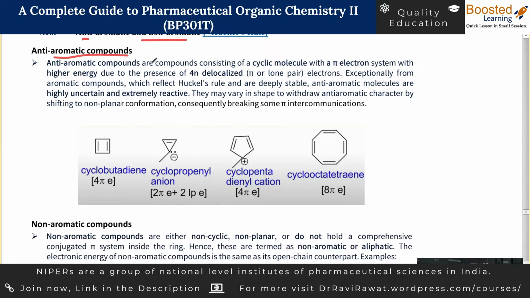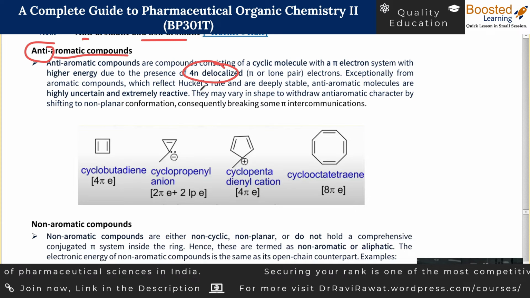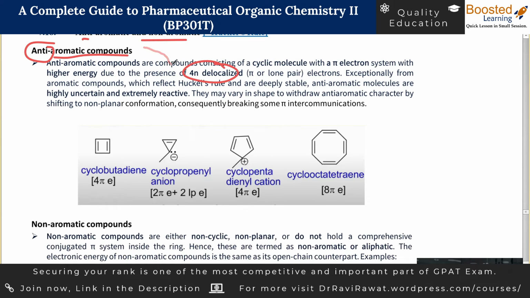We have covered the aromatic compounds. What are anti-aromatic compounds? If your molecule possesses 3 out of the 4 criteria of Huckel's rule, that was planarity, conjugation on each atom, and the p orbital of the lone pair orbital should be perpendicular to the plane of the molecule, and on the 4th criteria, instead of following the 4n plus 2 rule, it follows the 4n rule, then such compounds are called anti-aromatic compounds.